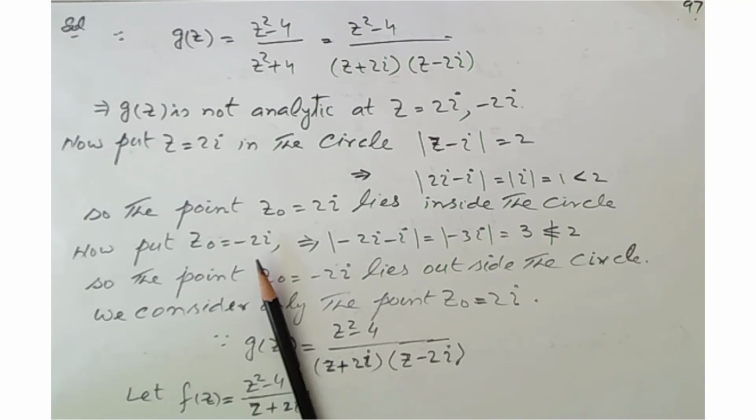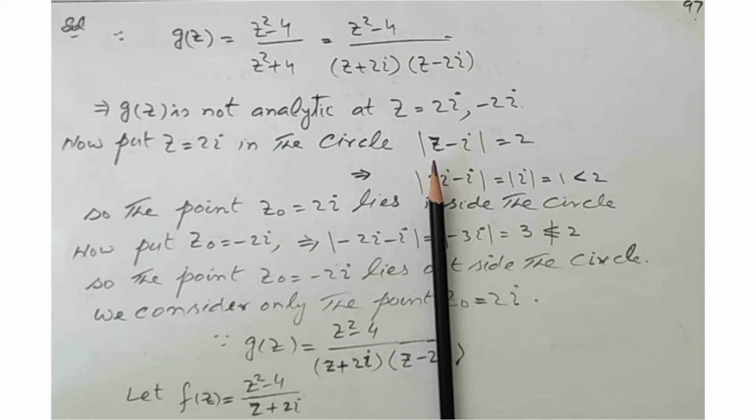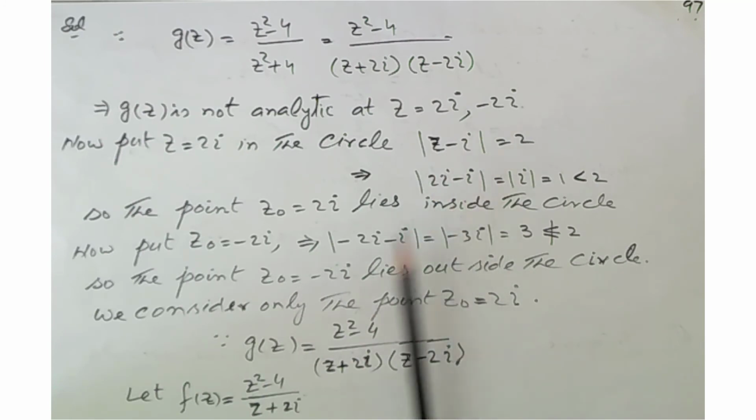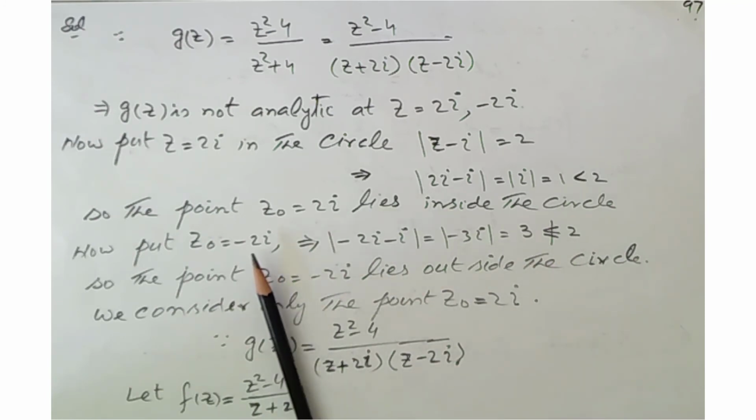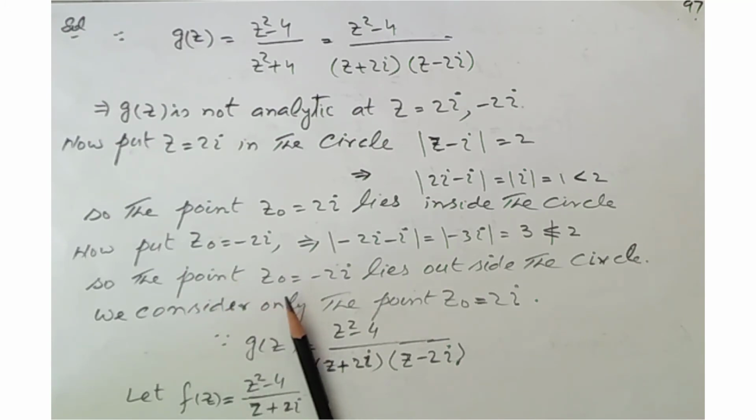Now we put minus 2 iota here. This becomes mod minus 2 iota minus iota, which is mod minus 3 iota equal to 3, and this is not less than or equal to 2. So this point lies outside the circle. So the point z0 equal to minus 2 iota lies outside the circle. We consider only the point z0 equal to 2 iota because this point lies inside the circle.